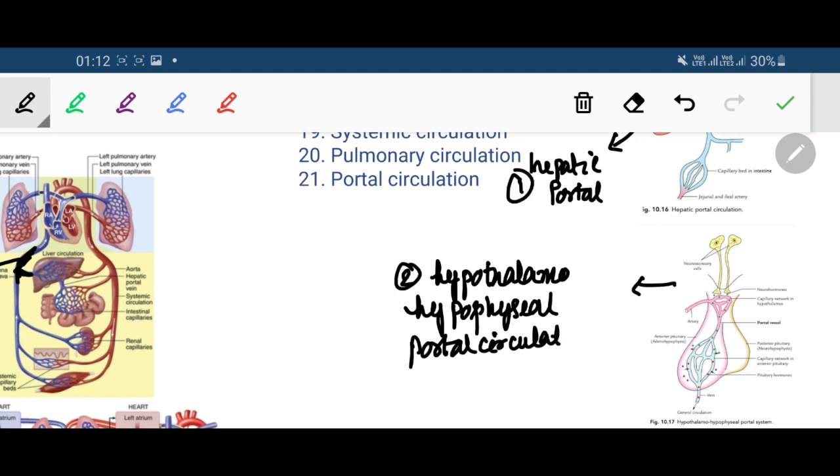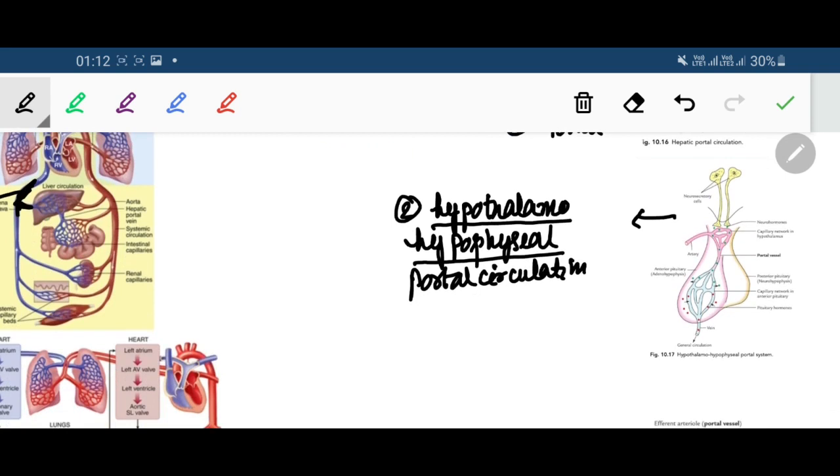That means in this type of portal circulation, one capillary plexus is at the hypothalamus and another capillary plexus is at the hypophysis or the pituitary. Then we get the renal portal circulation.